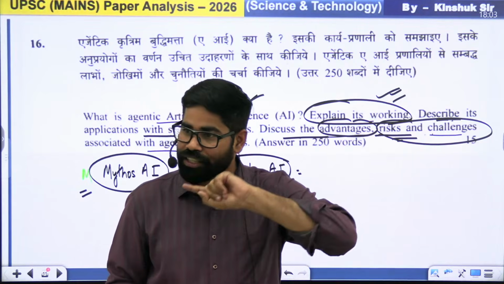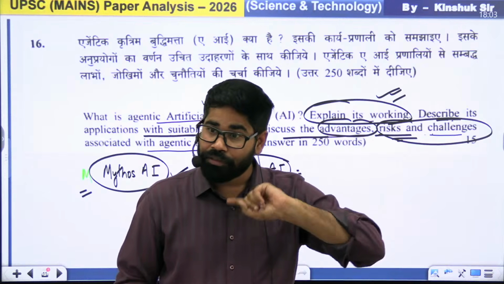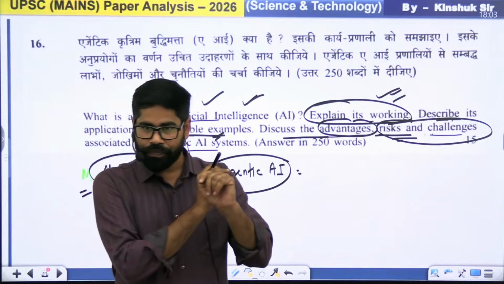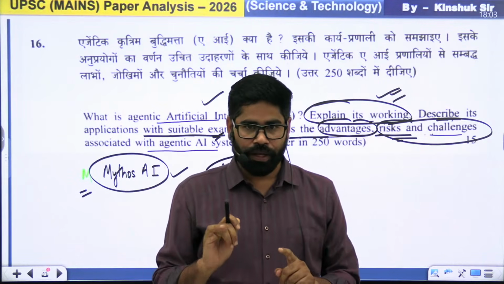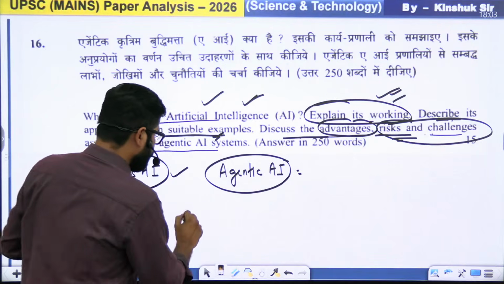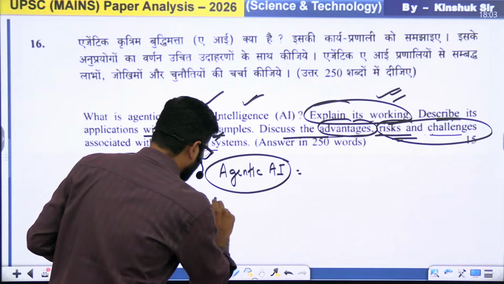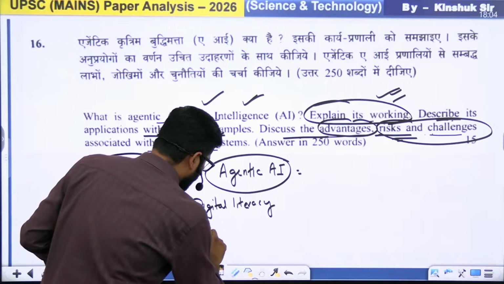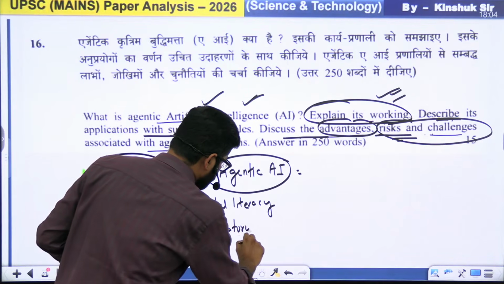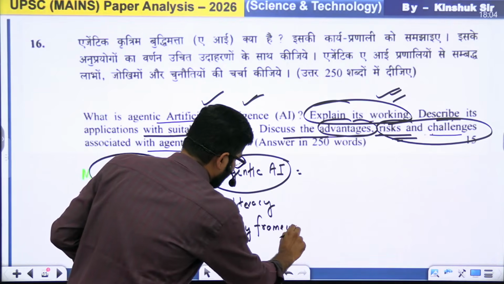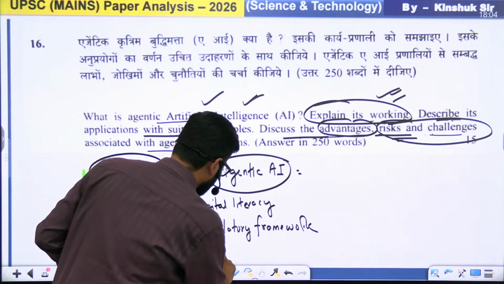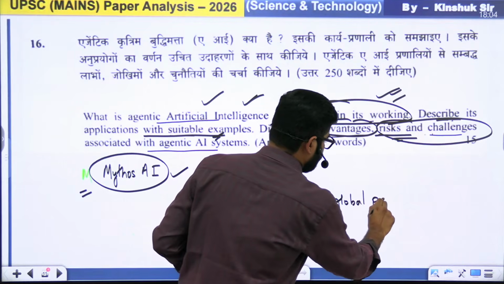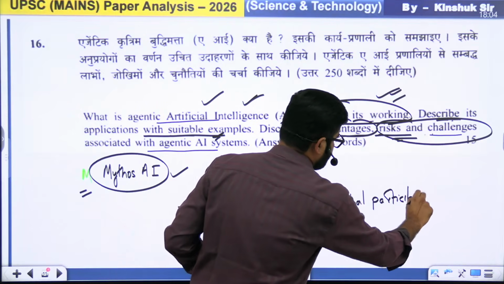Okay, and once you have mentioned the challenges, you have to mention the solution also. Now see, when we talk about agentic AI, what will we need? We will need digital literacy in India for the people. Then we will need a better regulatory framework. We need to also enhance the capacity of the workers, plus global participation. चार चीजों पे आप फोकस कर सकते हो. There can be a focus on these four things.